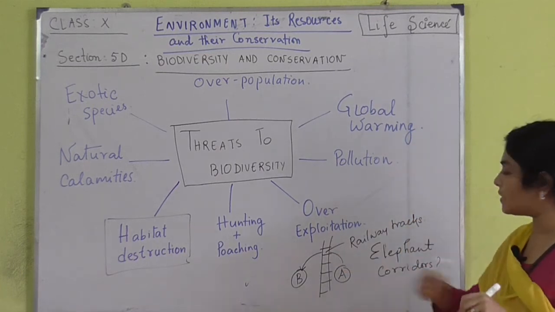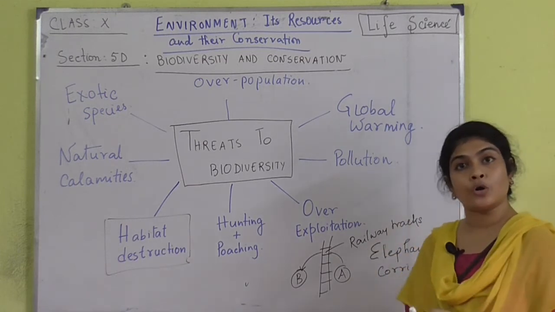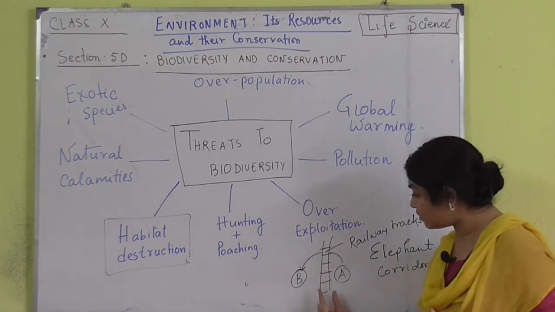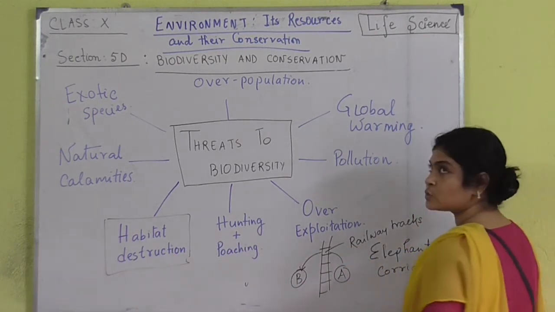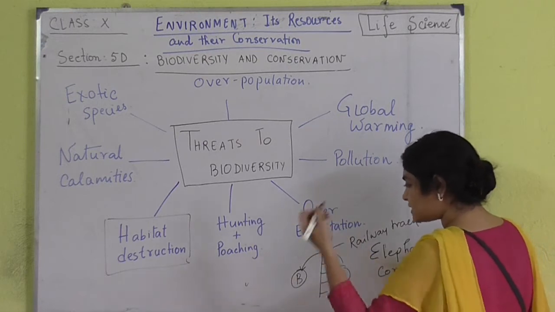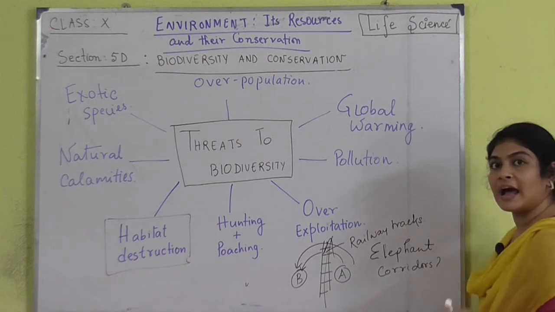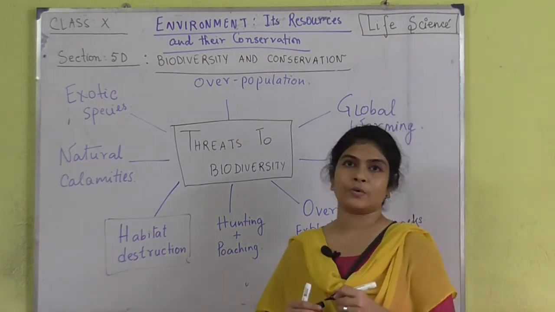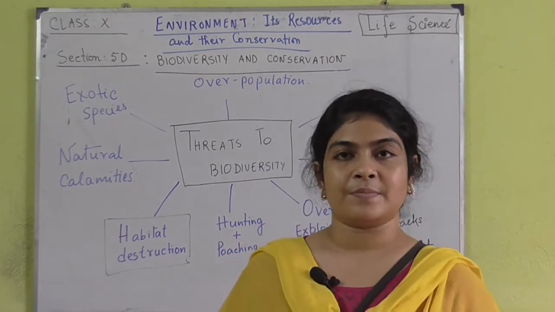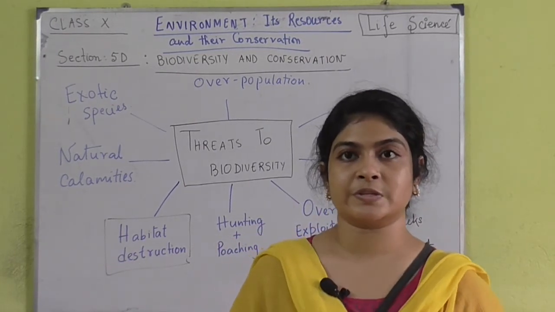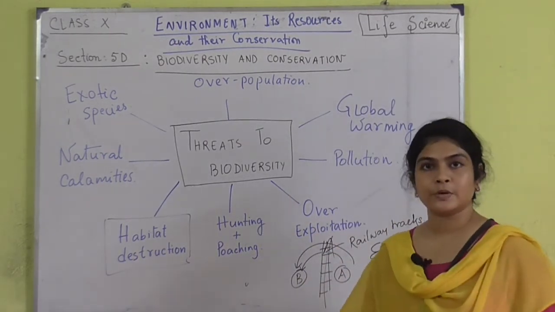Now if railway tracks are built here, the poor elephants do not understand the meaning of this structure that is being constructed. So they are not going to stop. They will still pass through this area, and when a train comes, there are high chances of accidents. There are so many elephant deaths nowadays due to railway tracks present in between the corridors of the elephants. So this is one type of destroying the habitat.